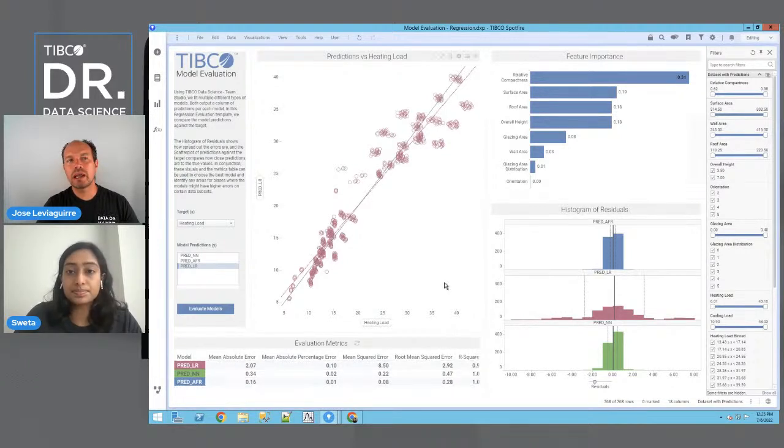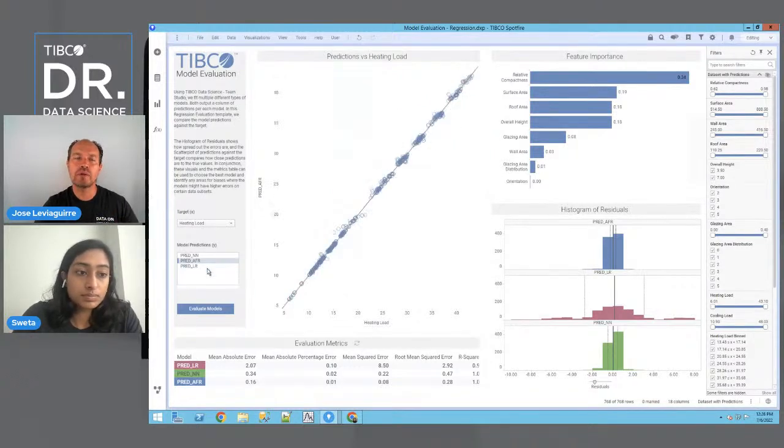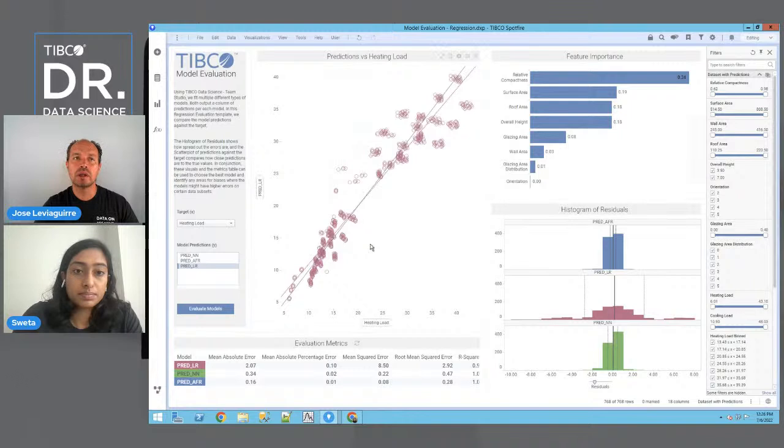So, Sweta, can I ask you a question? Yeah. Which model is best? Is this the one that has everything aligned, the x equals y line, or how do you see which model is more accurate than the other? Of course, you can say by looking at the line which ones are more aligned. But in this case, for example, the random forest, you have some spread out. Is that something to be concerned about, or do you have to further train the model to see?